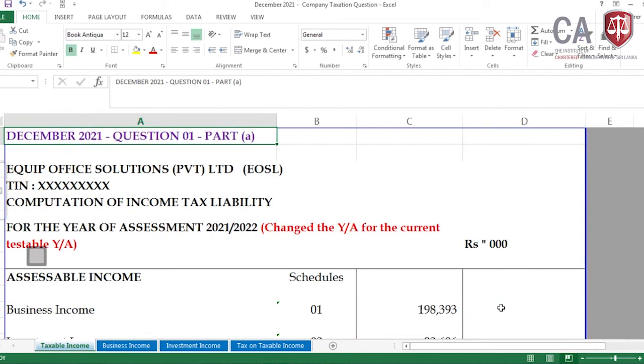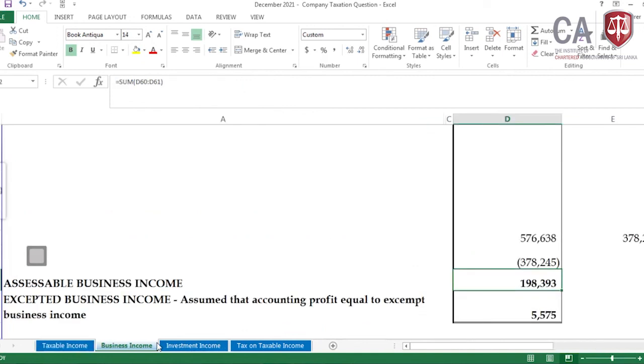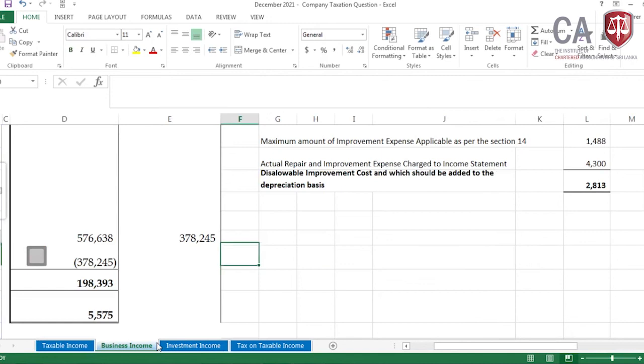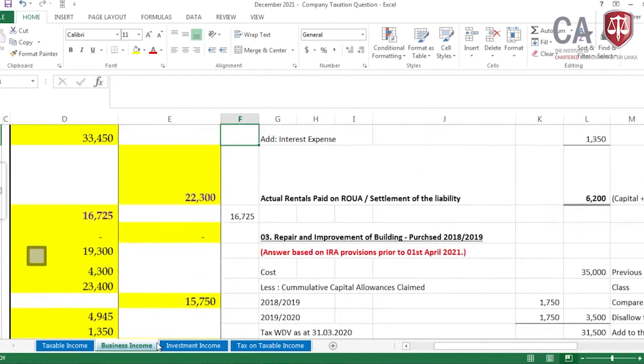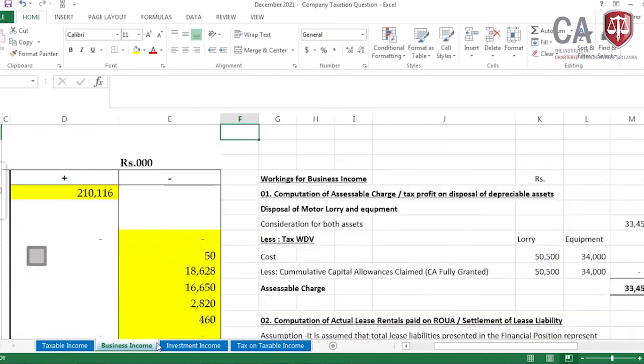What I have done is adjust this to the 21-22 year of assessment, taking the relevant changes under the amended Act number 10 of 2021 of the Inland Revenue Act, then done all the relevant adjustments. Explanation is separately provided, assumptions provided, calculations given.